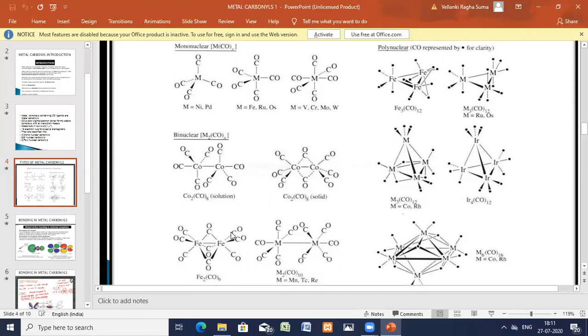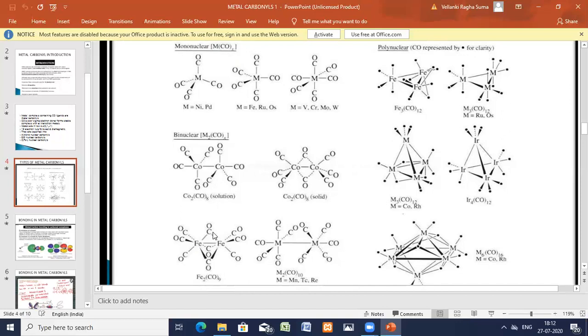Okay, now coming to another binuclear carbonyl compound, iron carbonyl compounds. Here you can see this one. Iron is attached to iron, Fe2(CO)9. Iron is attached to iron, and carbon monoxide is in between. The 2 central metal atoms are directly bonded as well as through the carbon monoxide ligand.